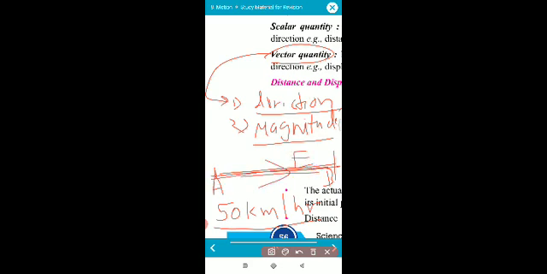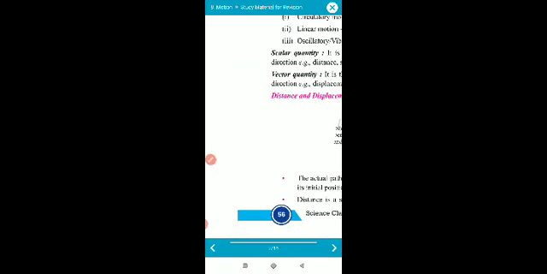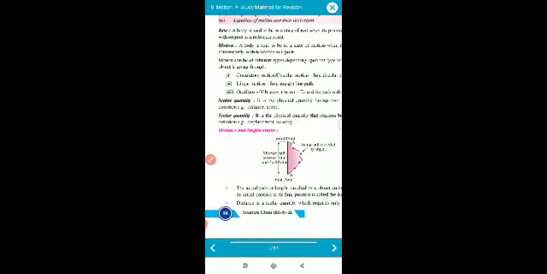So in this case, direction east is required and magnitude is also required. So the quantities for which direction as well as magnitude, value, both are required are called vector quantities. Understood? Okay, so see here, a scalar is a physical quantity having magnitude but no direction, because it requires only magnitude, like distance and speed.